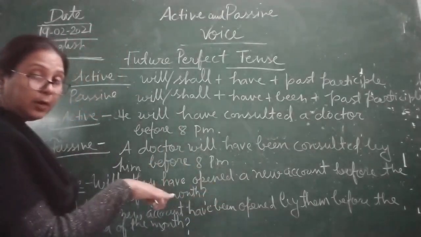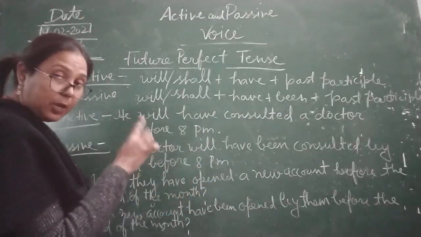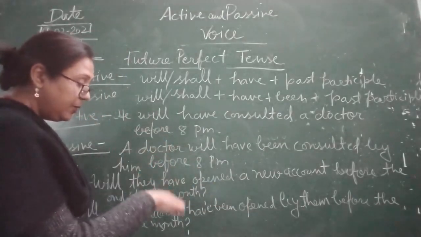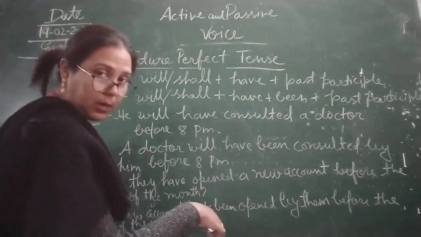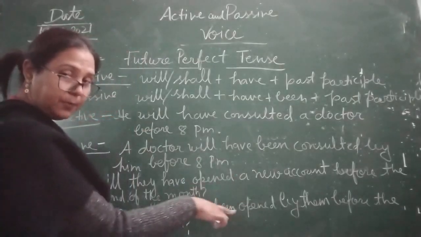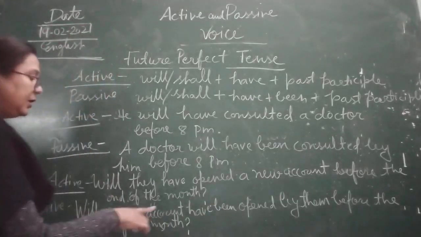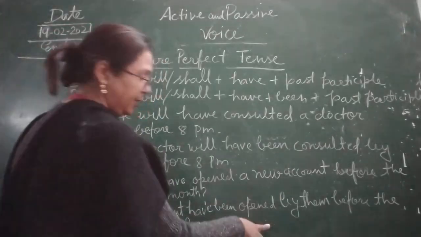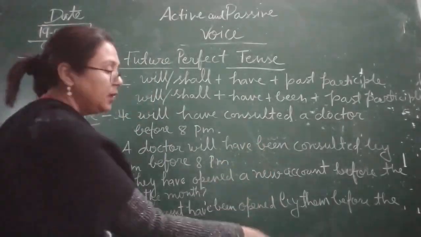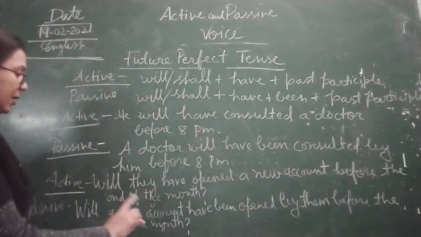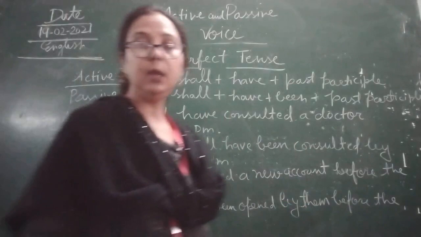If it is a negative sentence, an interrogative negative sentence, how will we write? Will not been. Okay. So now not will be placed in between have and been. So, will a new account have been opened by them before the end of the month? Okay.